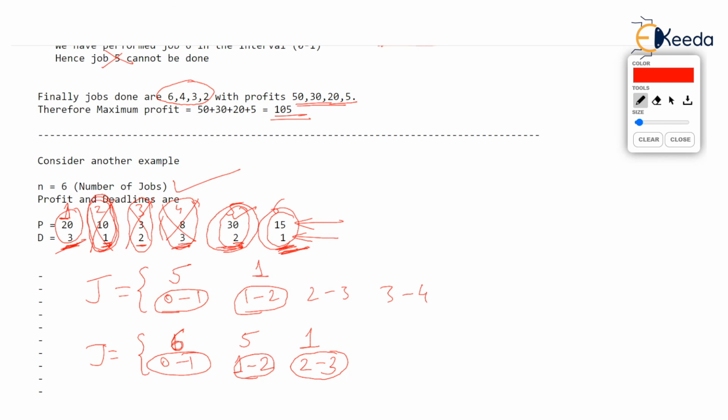So finally we have got jobs done are 6, 5 and 1 and the profits are 15, 30 and 20. These are the profits. So we are going to get 50 plus 15. So that's going to be 65 is the maximum profit that we are going to get.